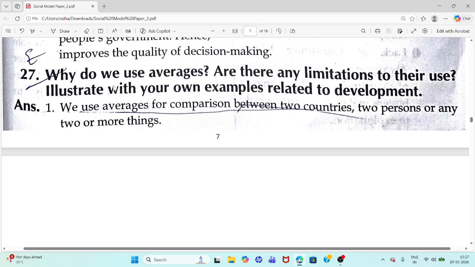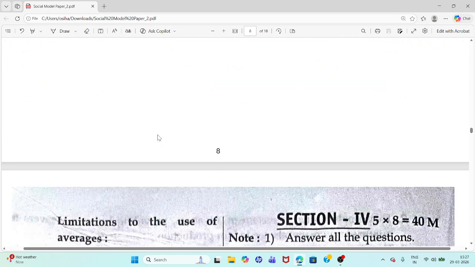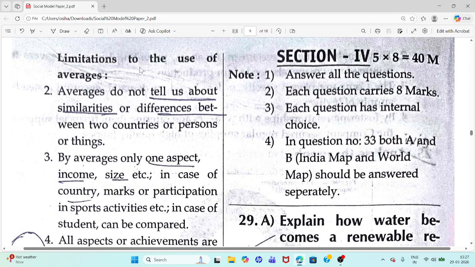Question 27. Why do we use averages? Are there any limitations to their use? Illustrate with your own examples related to government. Point number 1. We use averages for comparison between two countries, two persons, or any two or more things. So, limitations to the use of averages. These are the limitations.